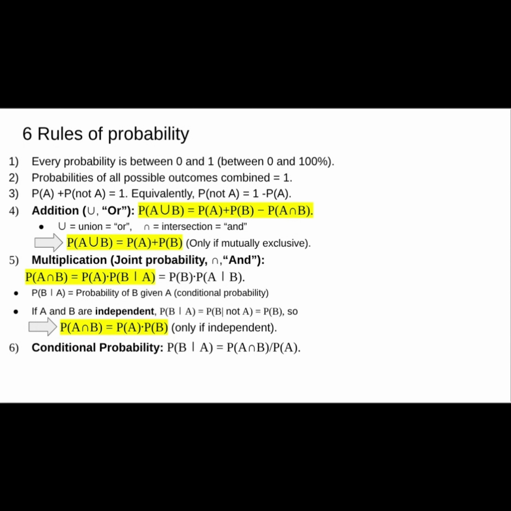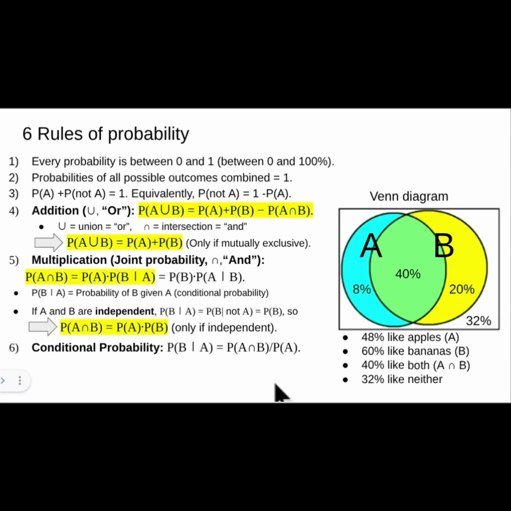Finally, we get to the 6th rule, and it's the rule about conditional probabilities. And the good news is we already covered it. How do we calculate conditional probability? We said to get the probability of B given A, we focus on the left circle, and we take the probability of the overlap out of the entire circle, 40 out of 48. That's exactly what the 6th rule says. P of B given A equals P of A and B, which is this, over P of A, which is this whole thing.